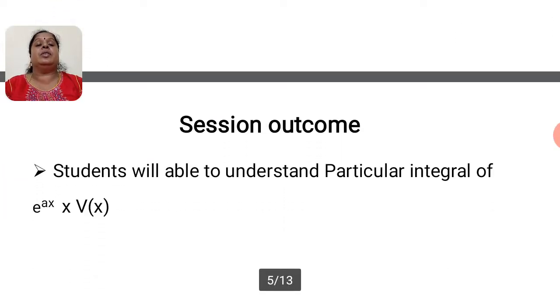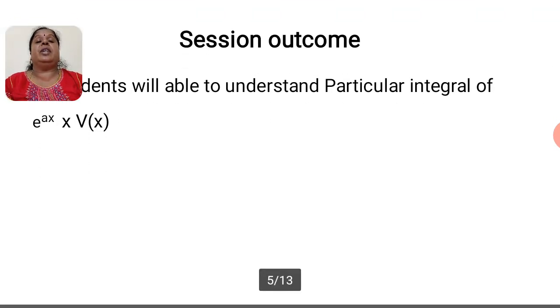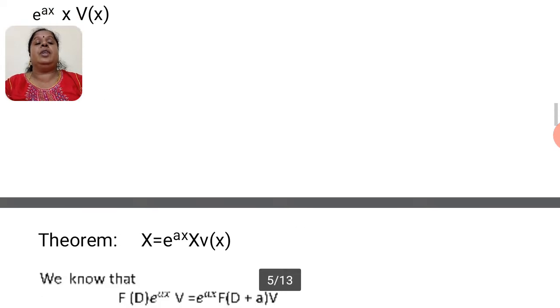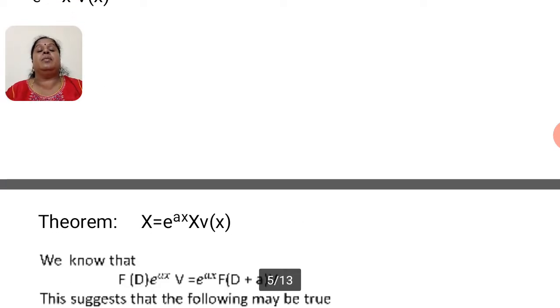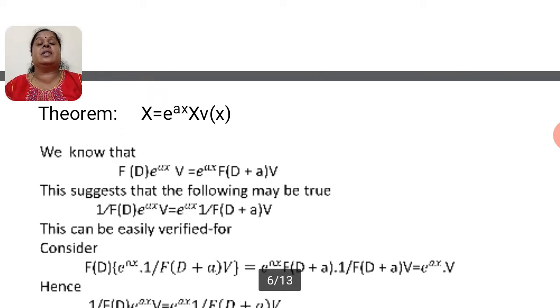Session outcome. Students will be able to understand particular integral of e to the power of ax into v of x. Theorem. X is equal to e to the power of ax into v of x. This is the fourth case of the particular integral, e to the power of ax into v, where v is a function of x.